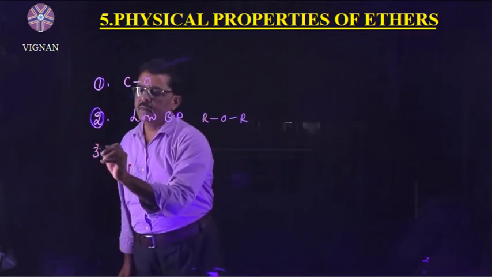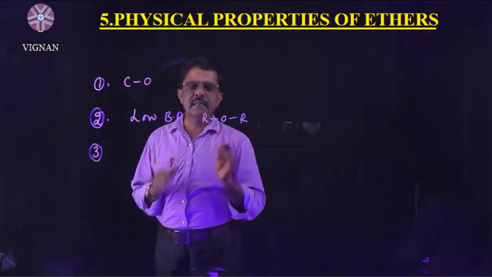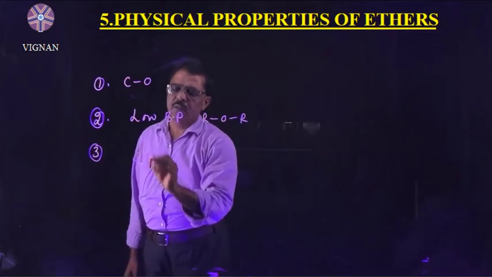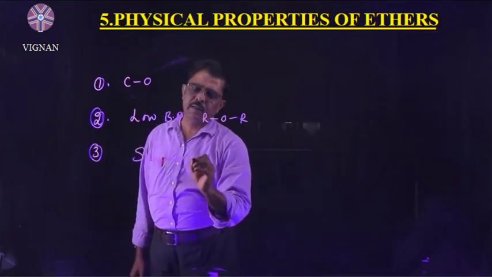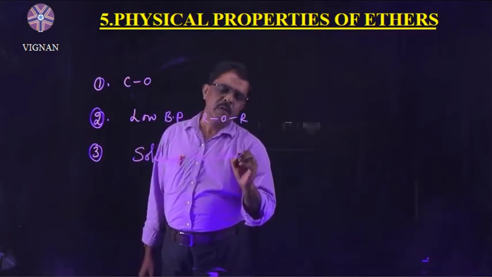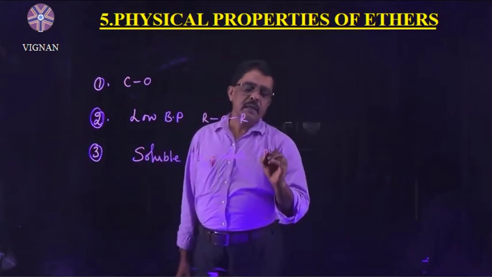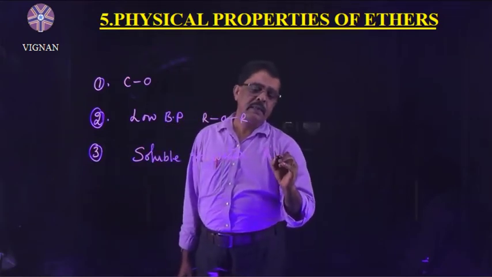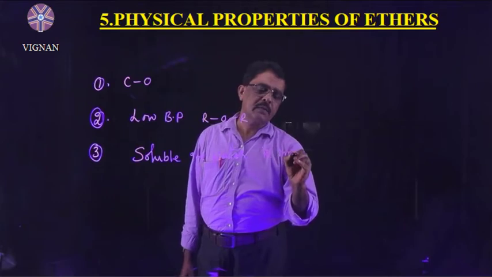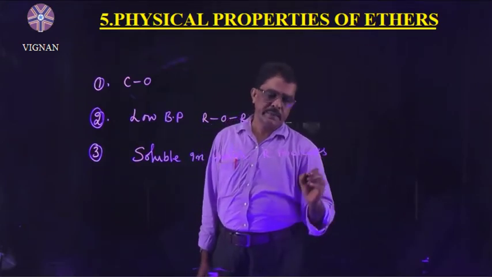Next, ethers are polar in nature. Due to their polar nature, they are slightly soluble in water. As the alkyl group R increases, the solubility decreases.